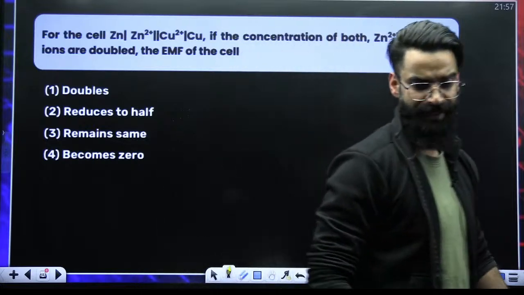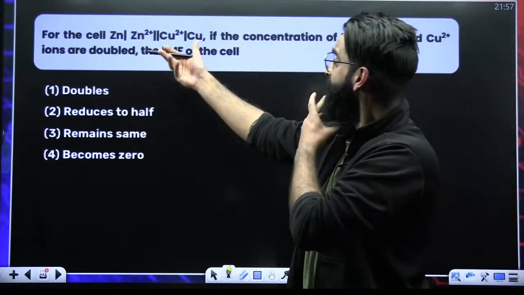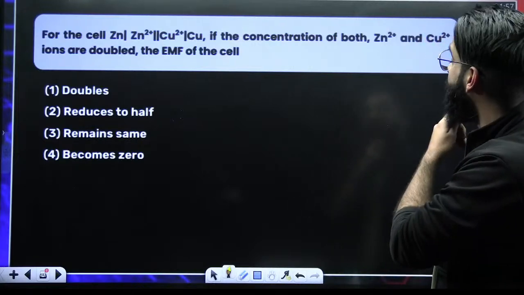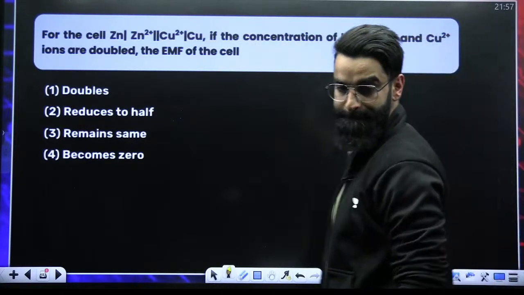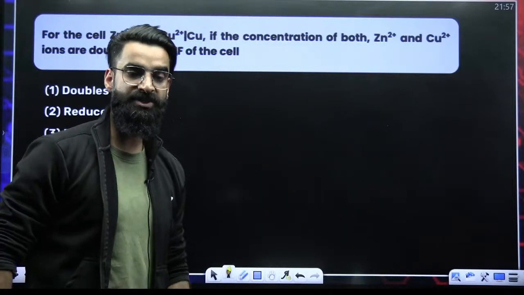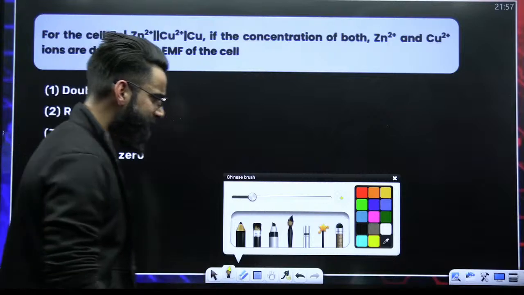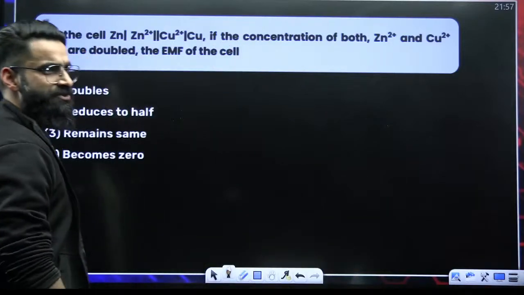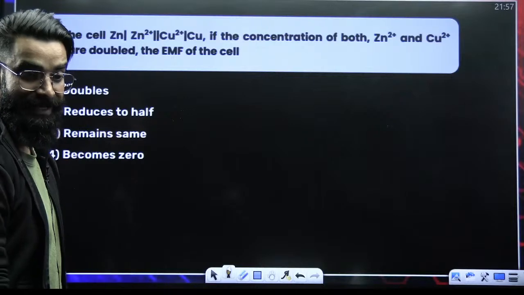Look at this question. A simple basic one this is. What do you think? You are given a Daniell cell. If the concentration of both zinc dipositive and copper dipositive ions are doubled, what happens to EMF? Think over it. Well, people, there is not much to think about this particular question. It's a simple one. How exactly to deal with this?